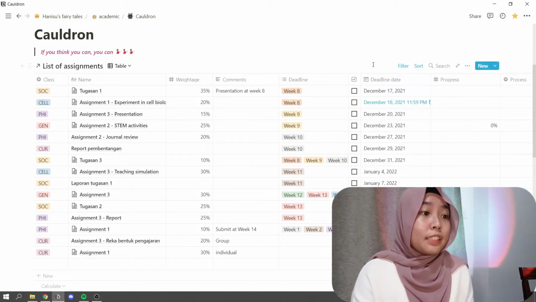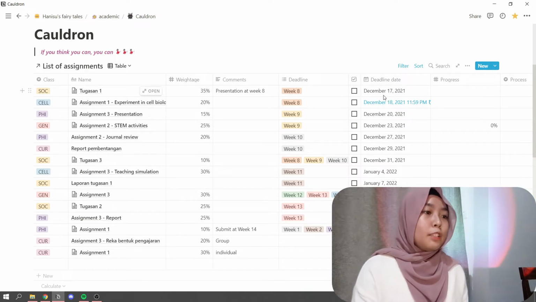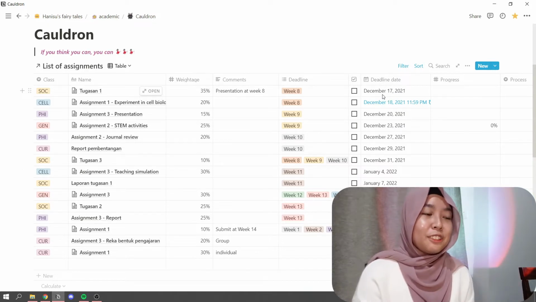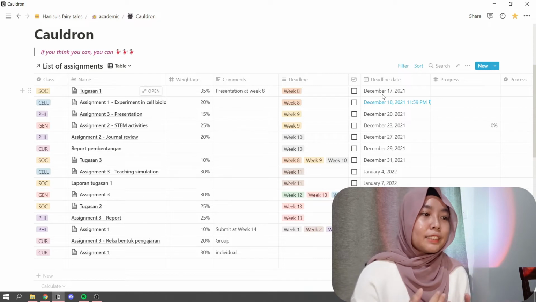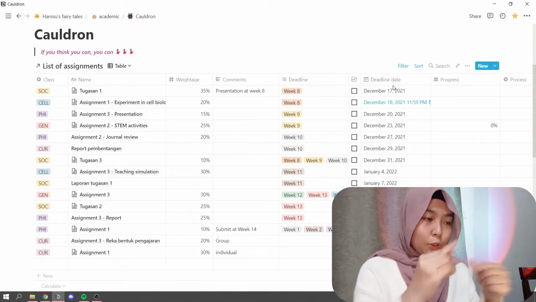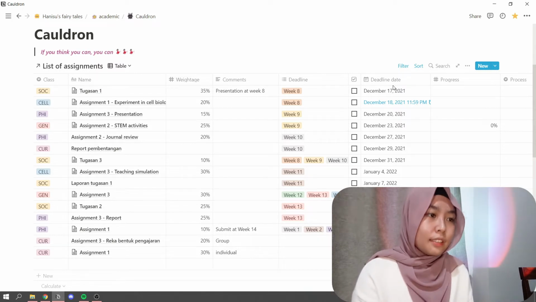So I have actually sorted it so the earliest deadline will be on top. This is really cool, don't you think so? It just works automatically. If you even change the date, as you can see just now, it just goes down there rather than you doing it manually, which is very time saving.